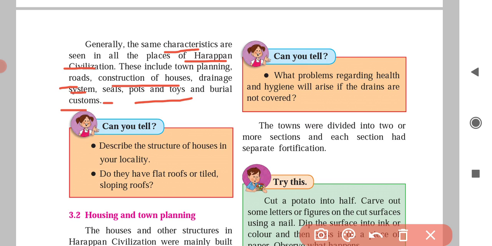Now next, can you describe the structure of houses in your locality? Wherever you are living, you have to find out the structure of houses. Do they have flat roofs or tiled sloping roofs? You have to find out what the roofs of the houses in your locality are. Understood? Now next, housing and town planning.